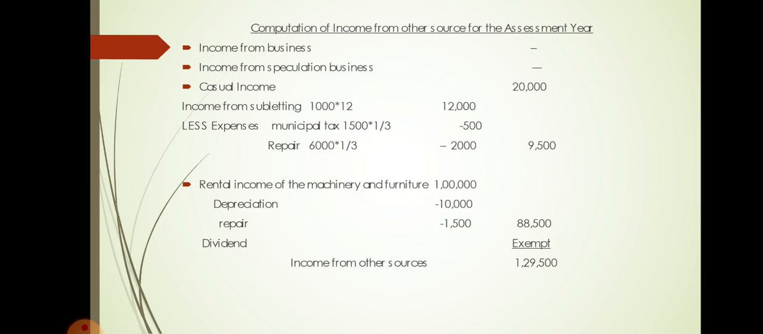Next one, rental income of the machinery and furniture is given as 1 lakh. So you take 1 lakh in the inner column. From that you deduct the expenses. Depreciation 10,000 is there, repair 1,500. So if you deduct, it comes around 88,500. Last one, dividend. So dividend received amounted is given. So dividend, I told, it is exempted, and any expenses with respect to that income are also not considered when it is exempted. So these are the transactions given. If you take the total, it comes around 1,29,500. So this is the income from other source.